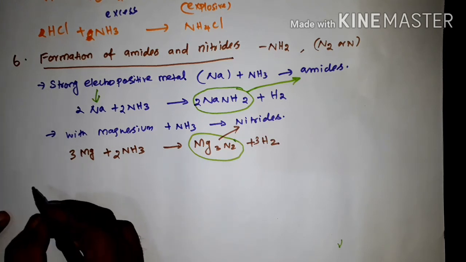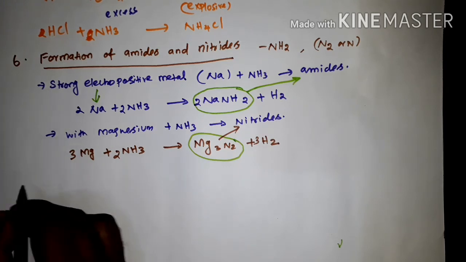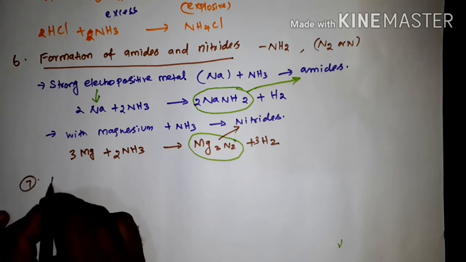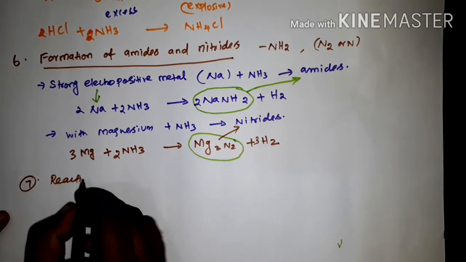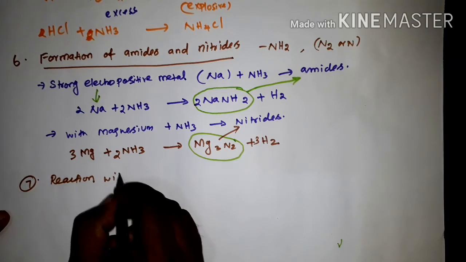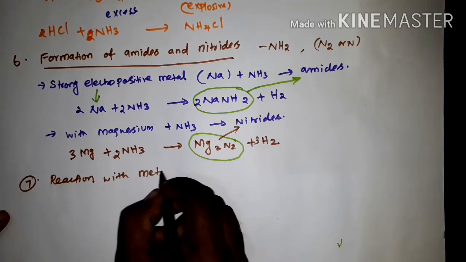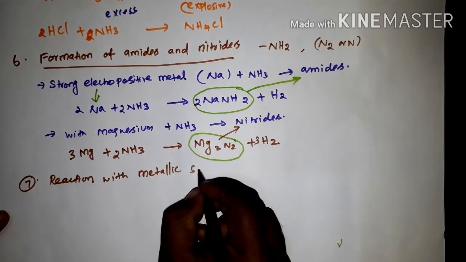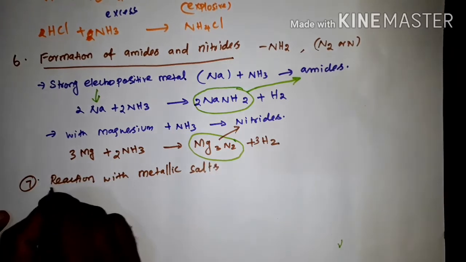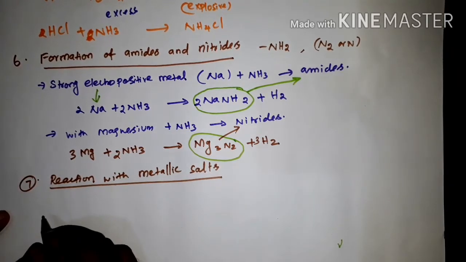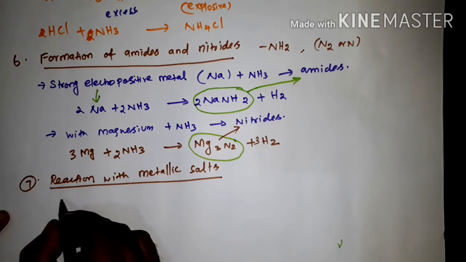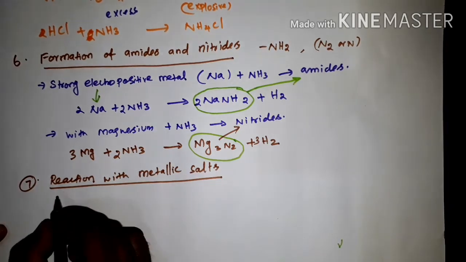Seventh, it is reaction with metallic salts. Ammonia reacts with metallic salt to give metal hydroxide.